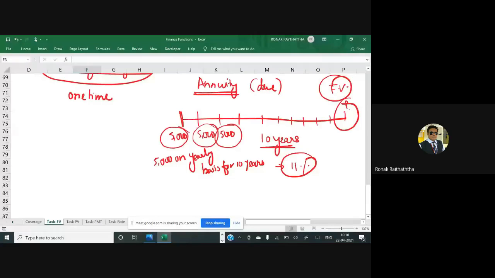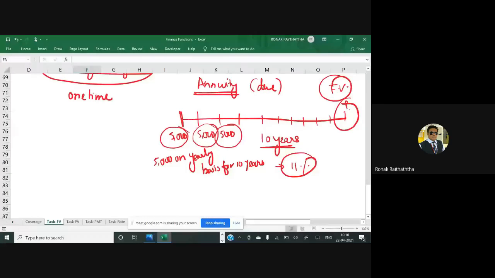It's gonna be 5,000, 5,000, 5,000, as simple as that. Then only you can call it annuity. It can be 10, 11, whatever the case would be, but the amount of investment which you are making in each and every period should remain the same.